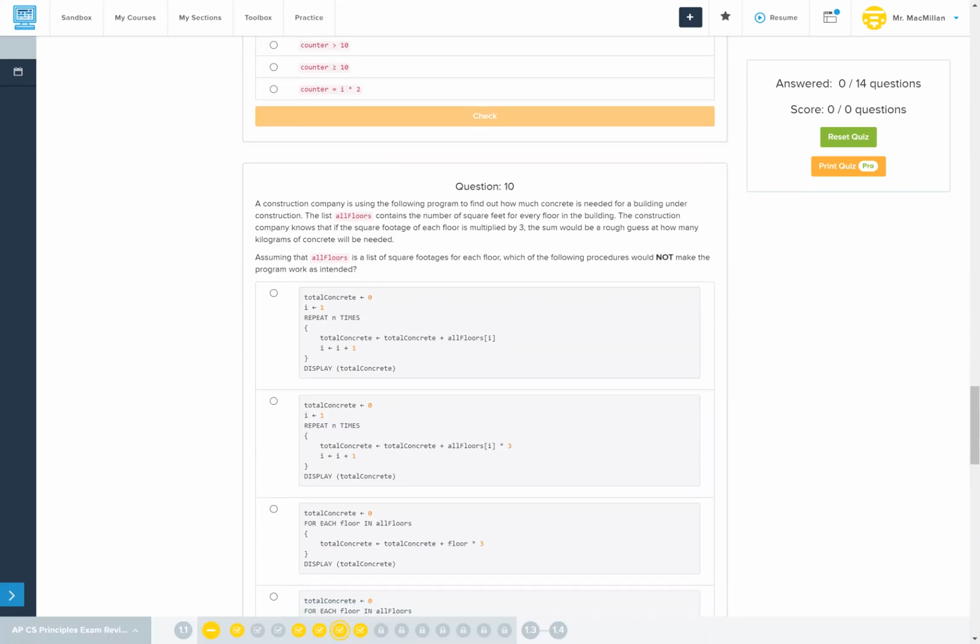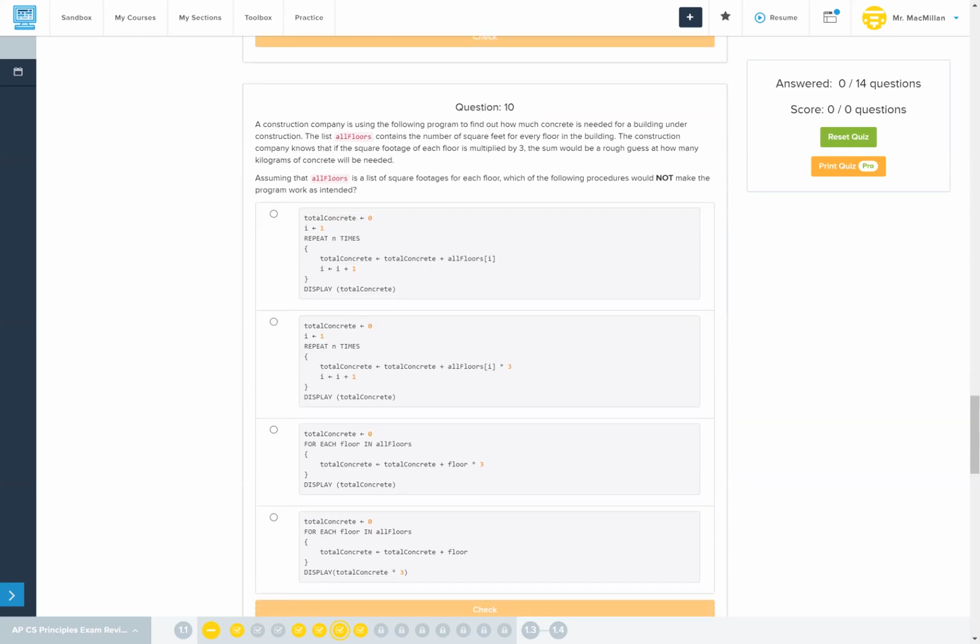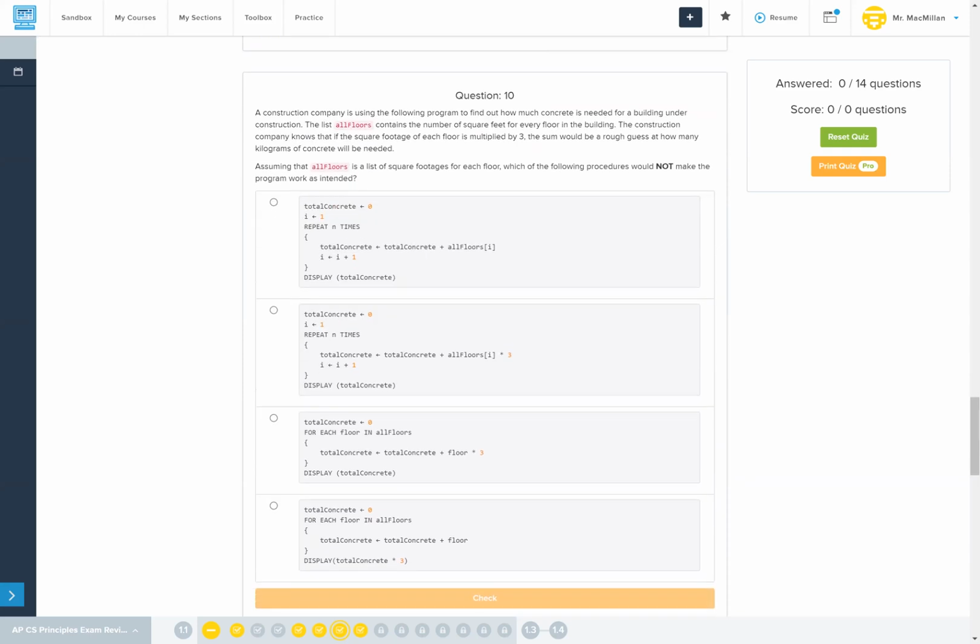All right, next question. A construction company is using the following program to find out how much concrete is needed for a building under construction. The list all floors contains the number of square feet for every floor in the building. The construction company knows that if the square footage of each floor is multiplied by 3, the sum would be a rough guess at how many kilograms of concrete will be needed. Assuming that all floors is a list of square footages for each floor, which of the following procedures would not make the program work as intended?